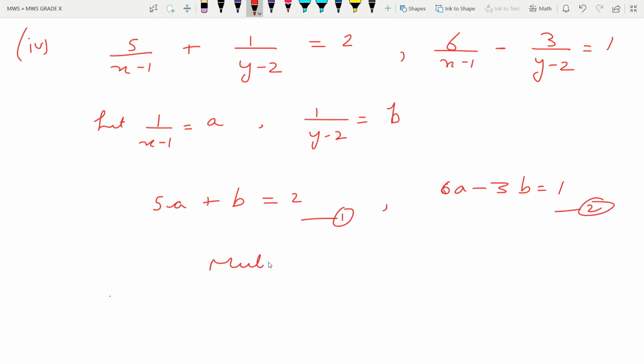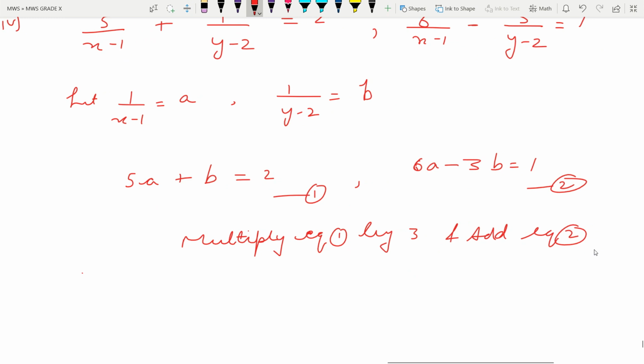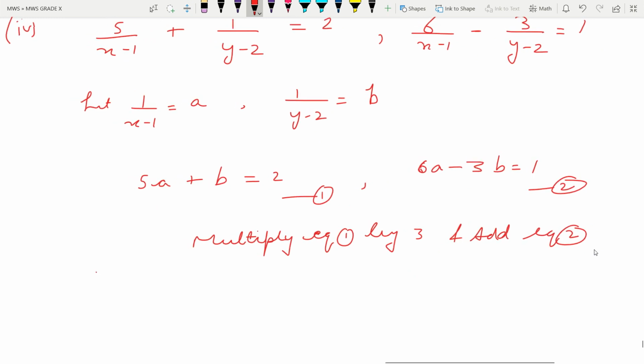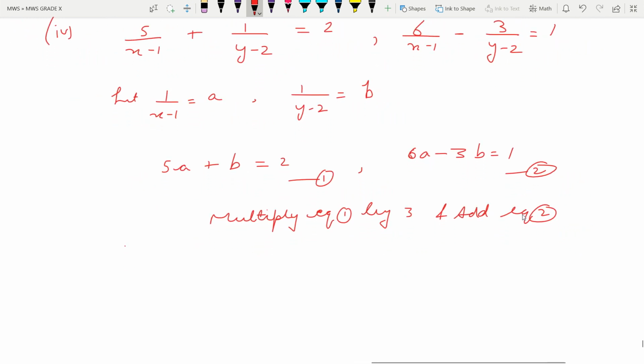Multiply equation 1 by 3 and add equation 2. So we need to multiply equation 1 by 3, then we can add equation 2. So multiply equation 1 by 3.